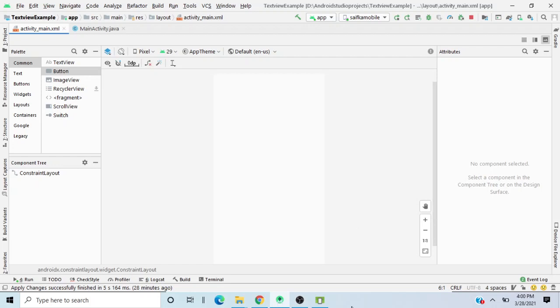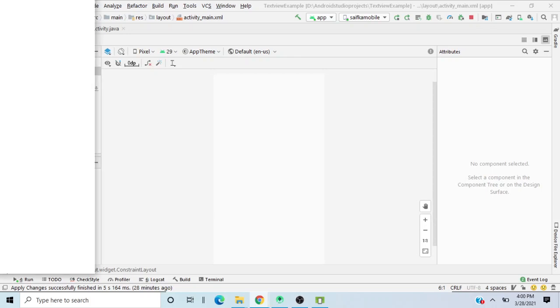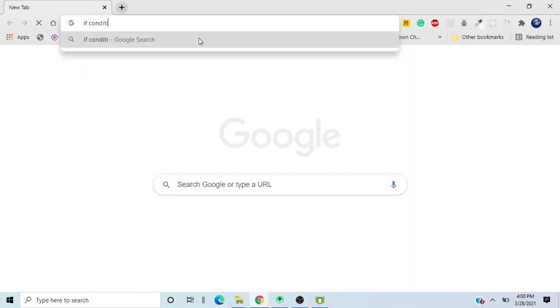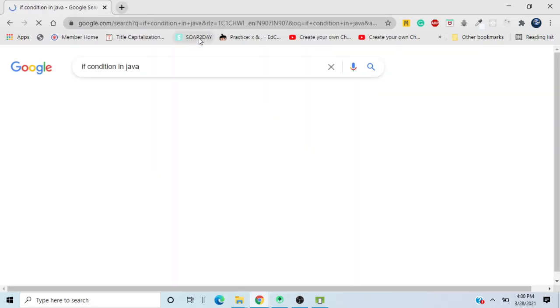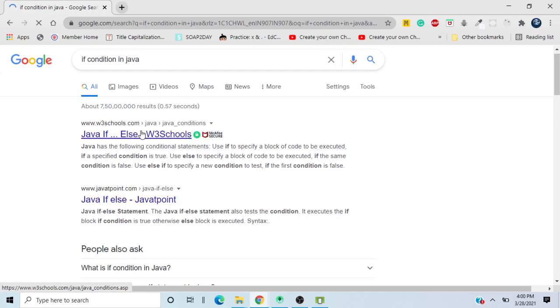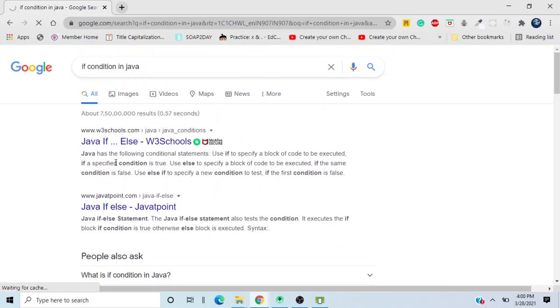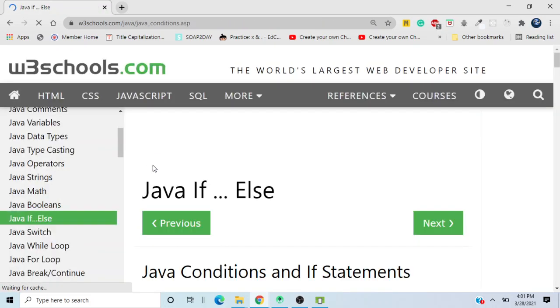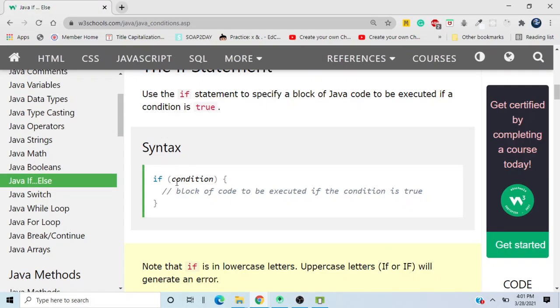Once you know what you should use, then all you have to do is go to google.com and write if condition in Java. Once you do that, you will get all the links over here. You just have to open any link and you can get the syntax. And let me tell you, that's completely legal, okay? There's no cheating over here.